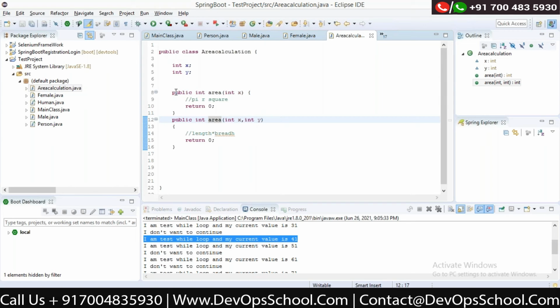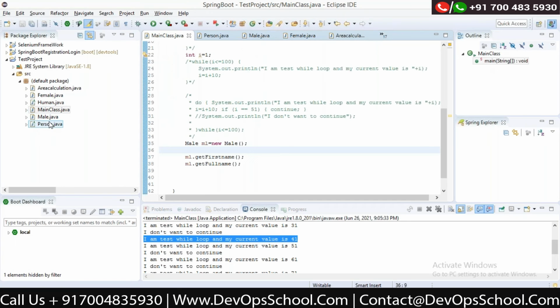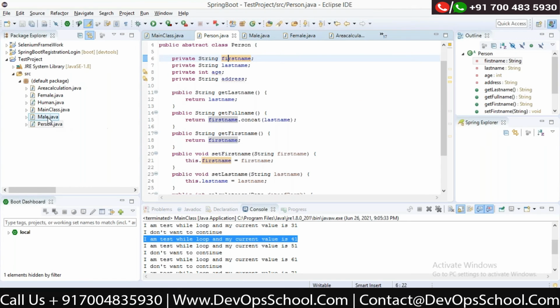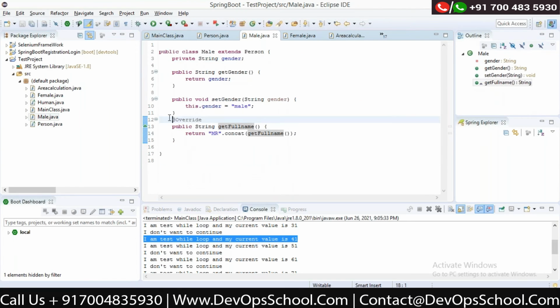This is actually called function overloading. The name of the function is the same, but the parameters are different, so that's why it is called function overloading. And the thing we have done in the person class is function overriding. I am overriding the property of my parent. These both are examples of polymorphism.